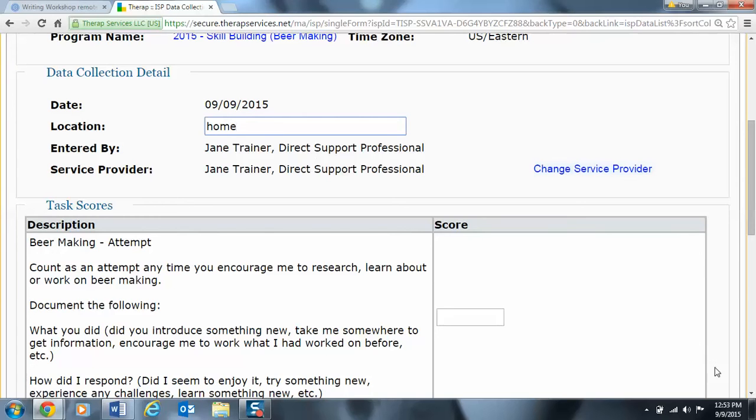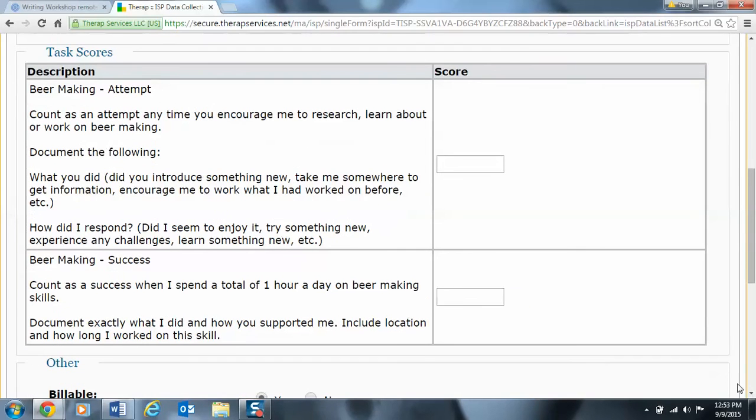You're then going to come down and try to figure out how many attempts you made to run this objective. So count how many times we encouraged him to research, learn about, work on beer, and so forth, and then what was his response to it. So I'm just going to put a generic number in here for demonstration purposes. You click in the box and you select a number. And then you come down here and you select a number of successes. So count as a success when I spend a total of 1 hour a day on beer making skills. And we're going to say that he didn't spend an entire hour for this example, so I'm going to put 0.